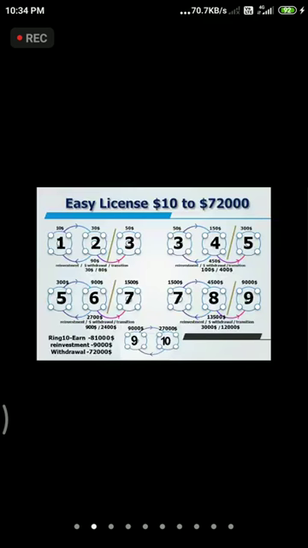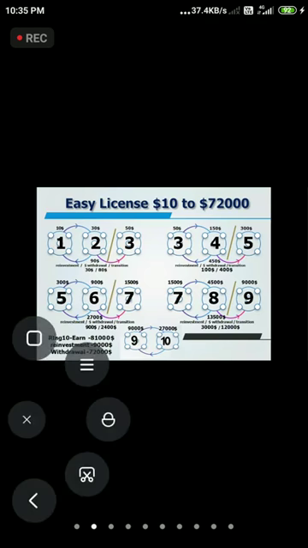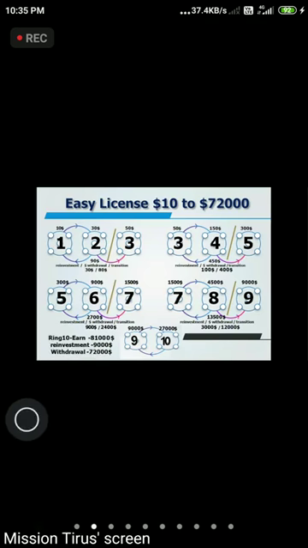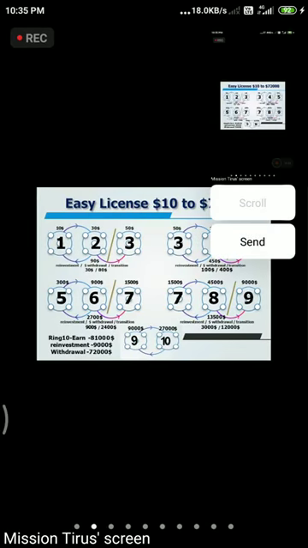This is the easy license. How can we earn from $10 to $72,000 over and over? The first one is the easy license, which starts with $10, and we move to the second ring, which is $30. Again, we invest $50, which is the medium ring. From here, we are going to withdraw $30 and $80.